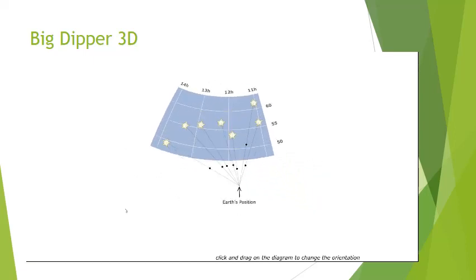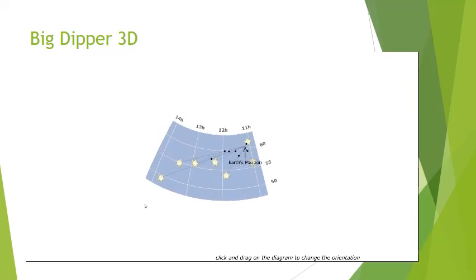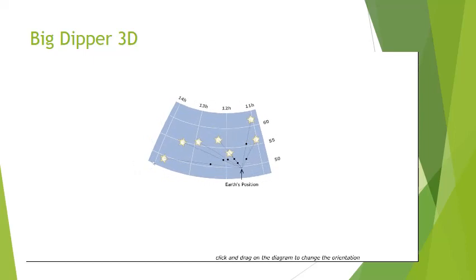So again, when we look at it in the night sky, we're not seeing that star as it is right now. We're seeing that star as it was 123 years ago. Now, of course, as curious people that you are, you're probably wondering what these numbers are on this grid. You see a 14H and a 13H and a 12H and an 11H, and you see 60 and 55 and 50. Well, hold your horses. You're going to have to wait until next module before we start explaining what declination and right ascension are.